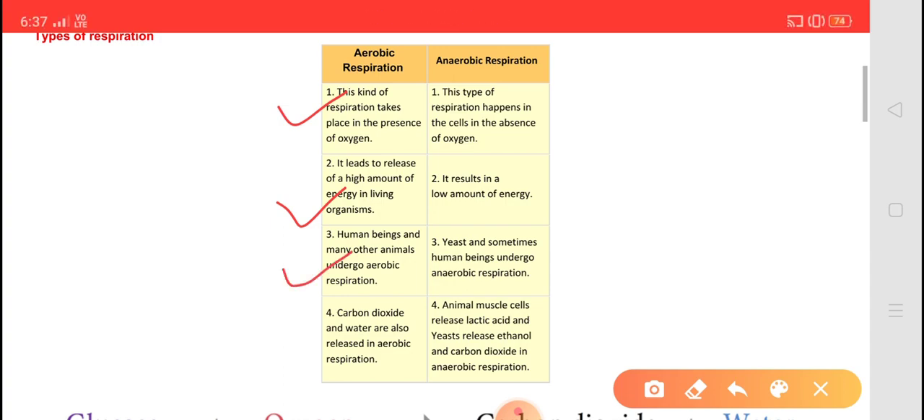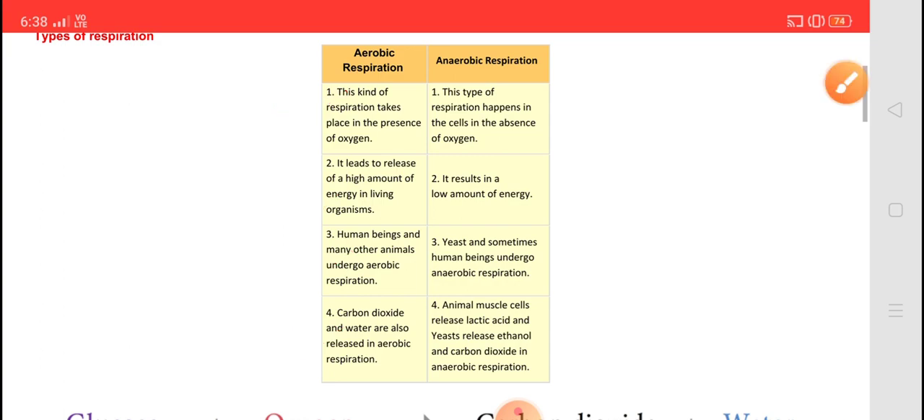Third, human beings and many other animals undergo aerobic respiration, while yeast and sometimes human beings undergo anaerobic respiration. Fourth, carbon dioxide and water are released in aerobic respiration, while in anaerobic respiration, animal muscle cells release lactic acid and yeast releases ethanol and carbon dioxide.